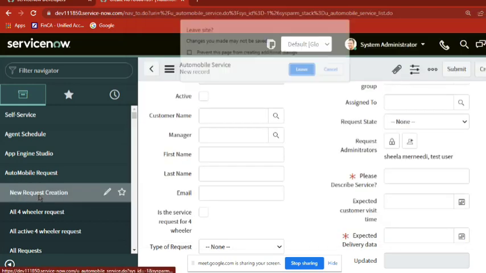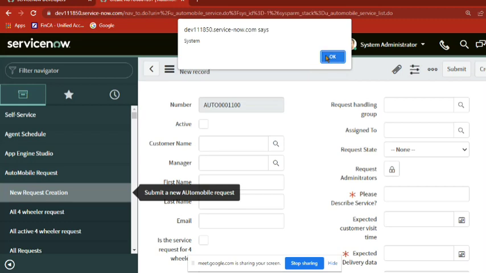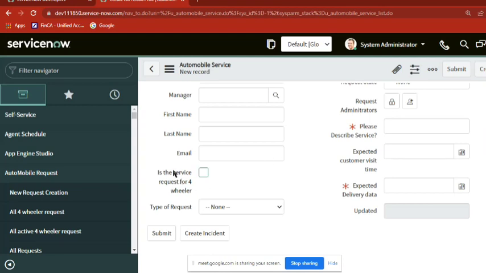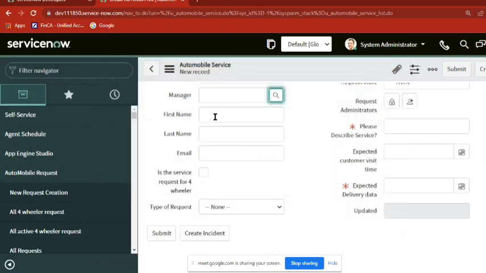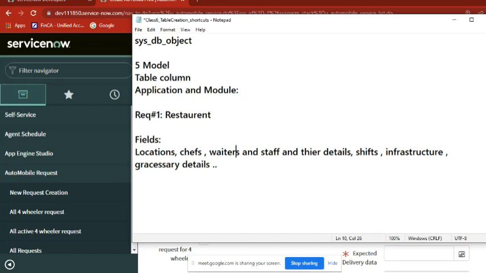Okay, let's say, give me one second. I think I can remove this one. So let's say you are giving a new order. I want to give a new order, and something called location is there. For the location field, we have a table called cmn_location, where you can get the data of a location. You can select that. You are getting it? So whatever data we are looking for, the respective data will already be there. Location will be there, and users will be there.